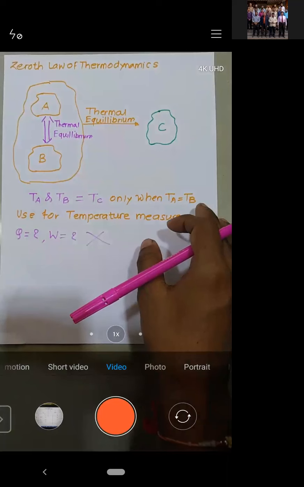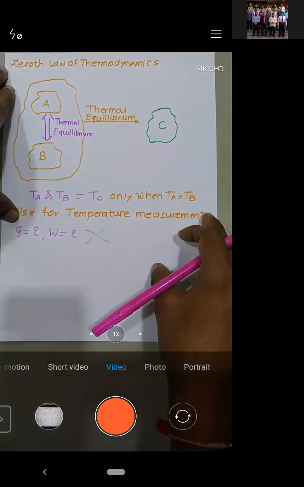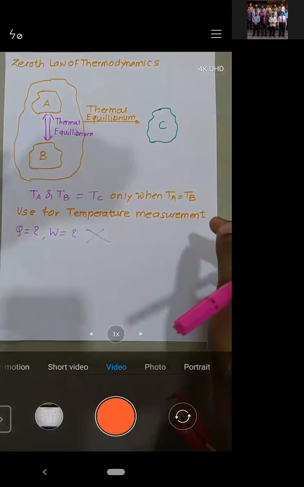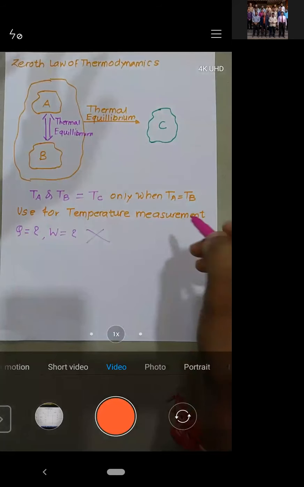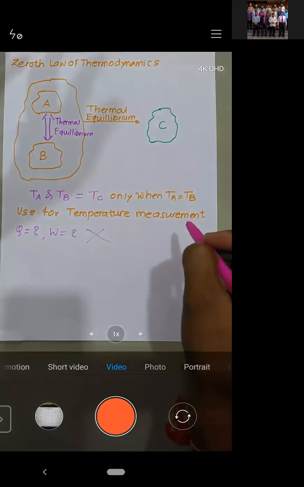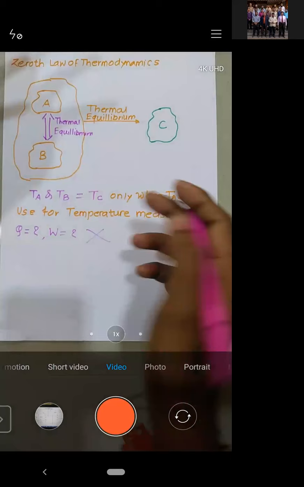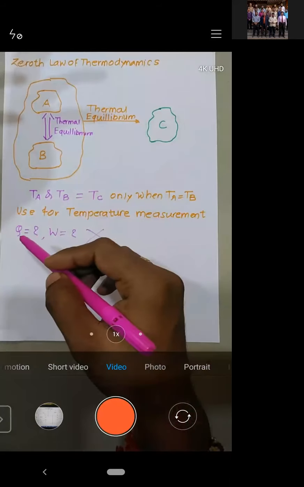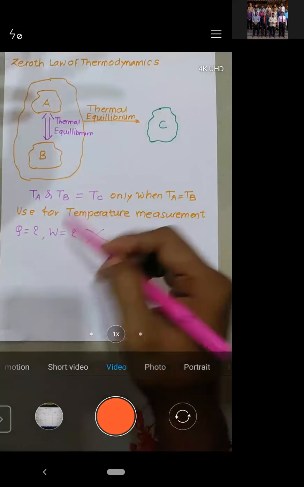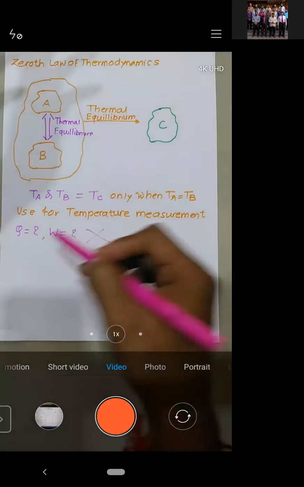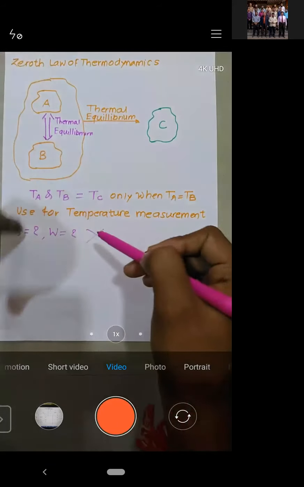Is it okay? See, zeroth law is used to calculate only temperature. It doesn't talk about heat and work. Ultimately we are interested in the amount of heat and the amount of work, right? We want those things, so we are not able to get them by zeroth law.